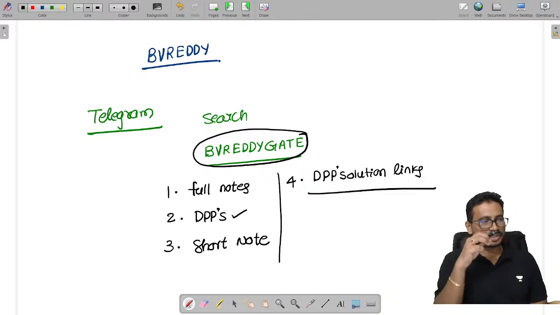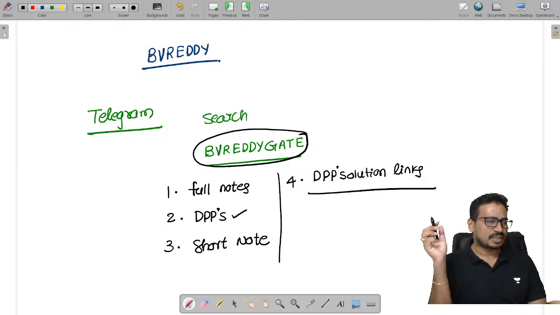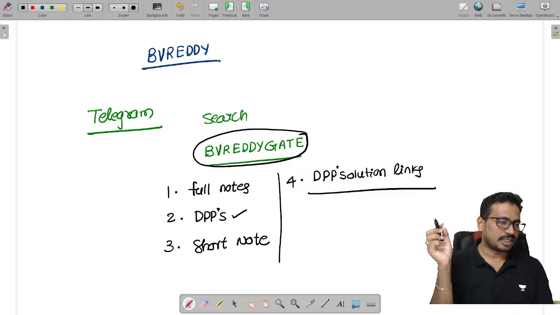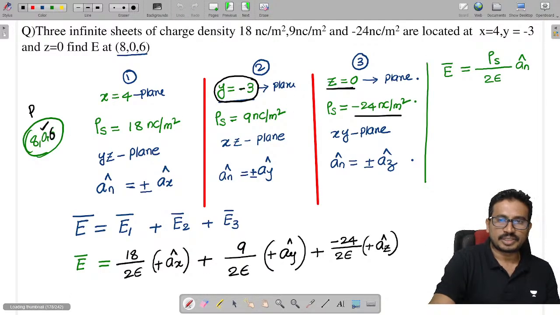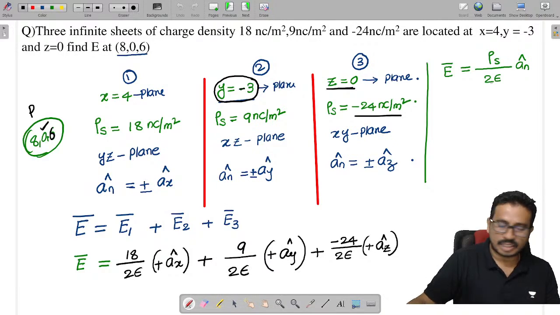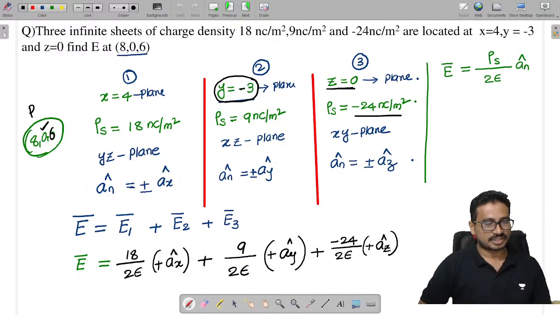So here the potential for the surface charges is a formula which is tending to infinity, so that's why I have not given it. Here this is rho s by 2 epsilon we have seen. This is the potential and electric field we have calculated for infinite charges.